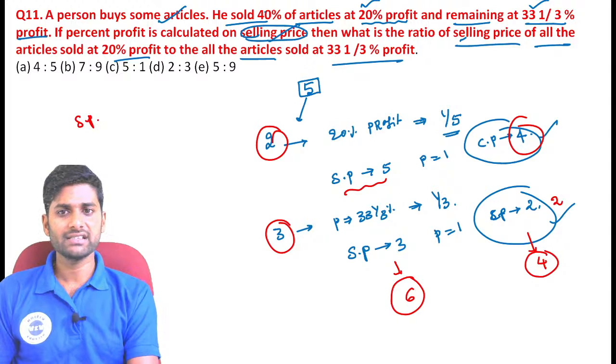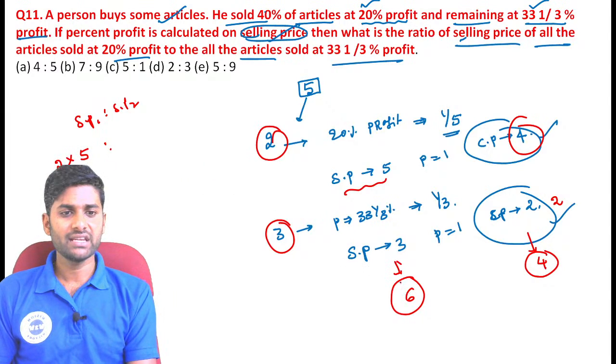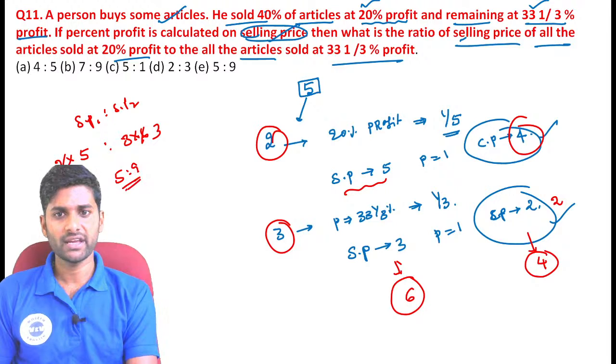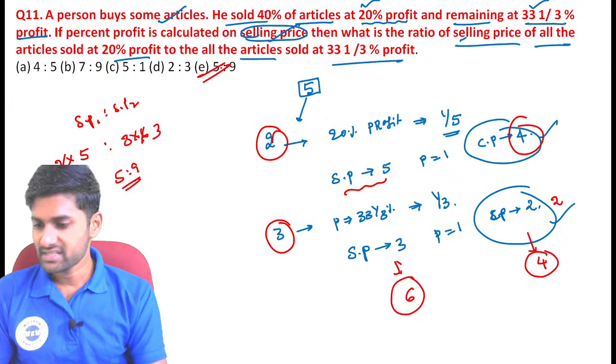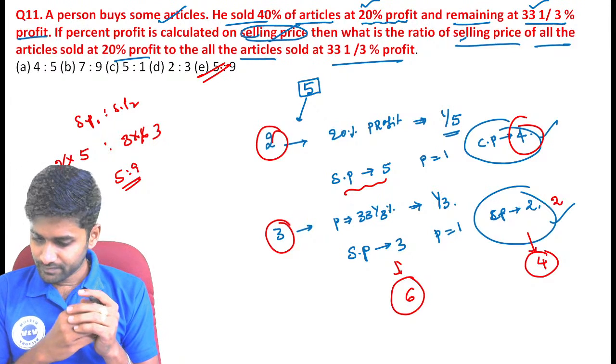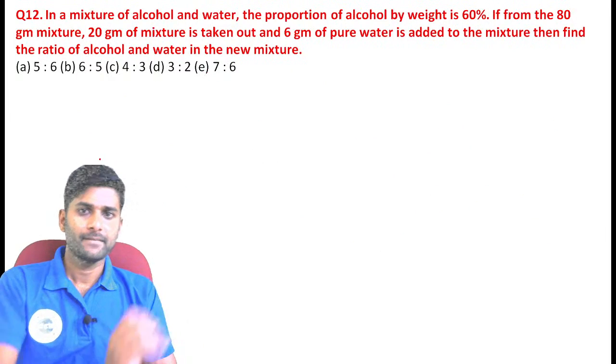Now you just calculate the selling prices. See, our one article is 5, 5 is the selling price, which means 2 articles is 2 into 5. Same thing, each article is 6 rupees, total number of articles 3, so 3 into 6 guys. So 2 fives are 10, 3 sixes are 18. The ratio becomes 10 is to 18, so 5 is to 9 is the correct answer guys. So 5 is to 9 is the correct answer. Next one.